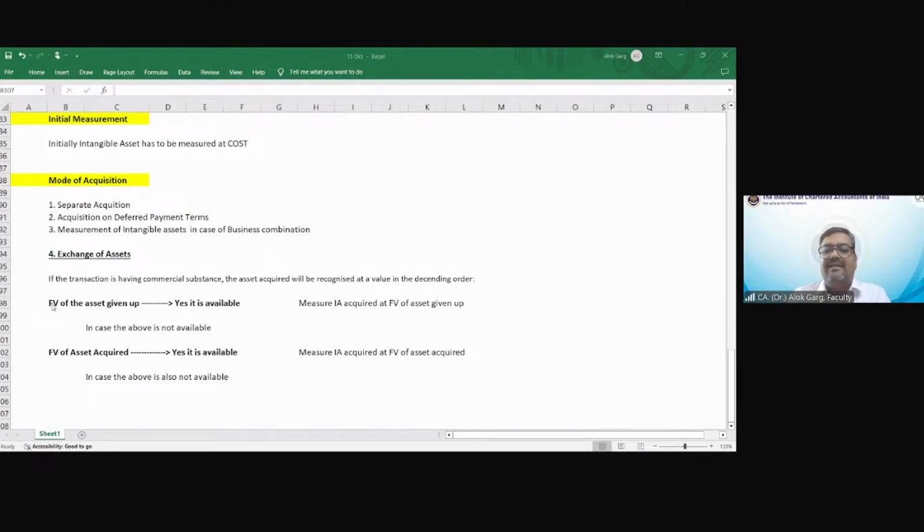Okay, so then in that case, the intangible asset acquired will be measured at carrying value, WDV, of the asset given up.